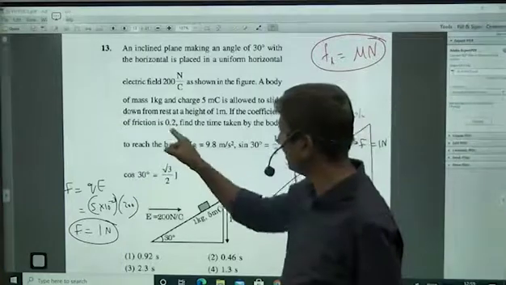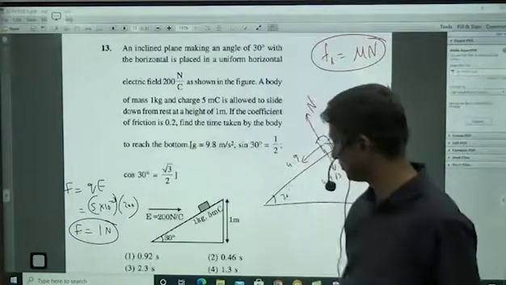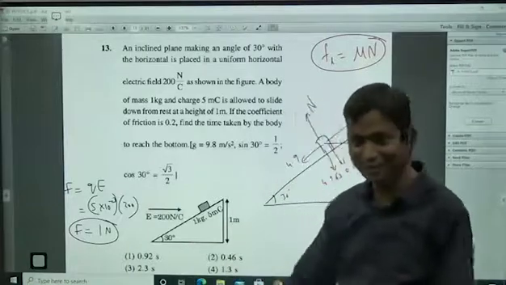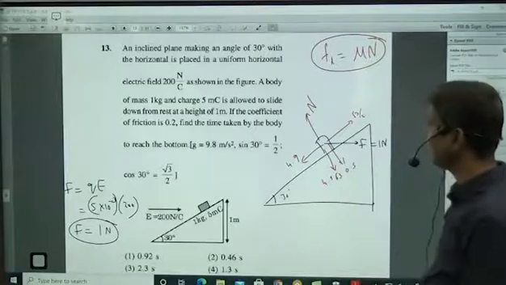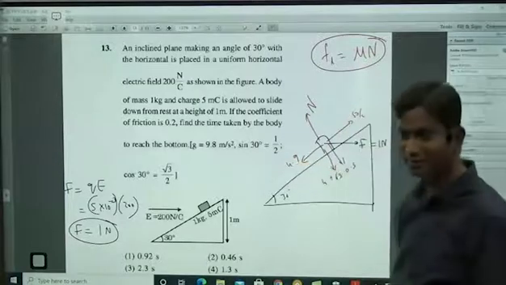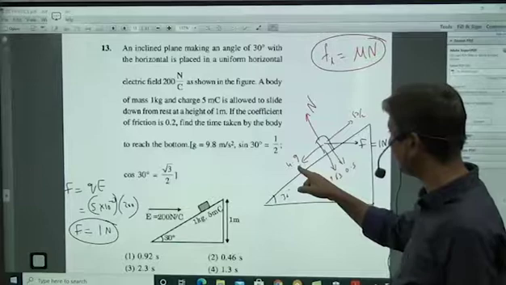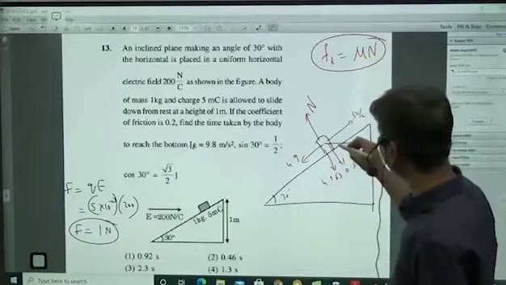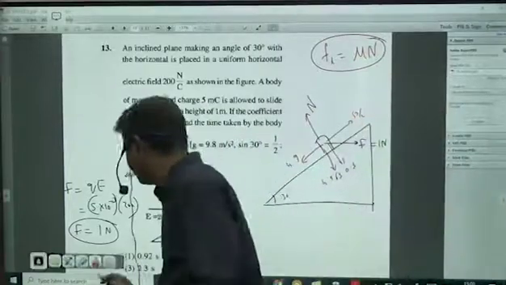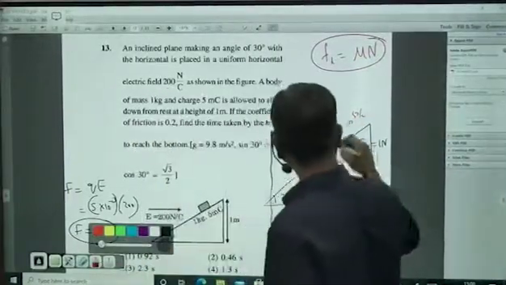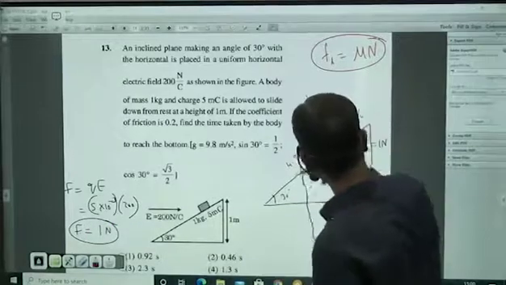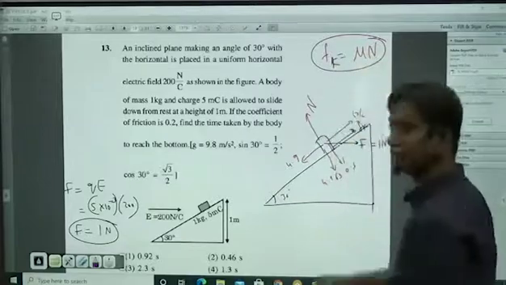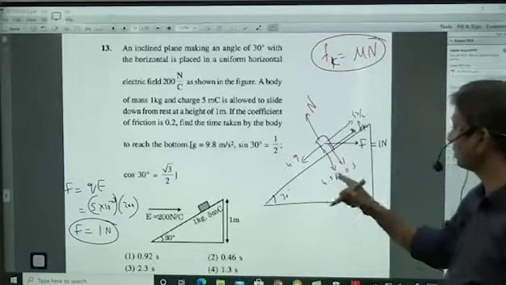Of course, mu is very less. There is a chance that it will come down. And definitely it will come down because they are asking for some time. So no need to check. So directly the net force in this direction will be this force minus this force and minus the frictional force. This is the frictional force I am showing because it will slide down. So kinetic frictional force will be there, and that kinetic frictional force is also mu times the normal contact. Normal contact is the sum of these two.